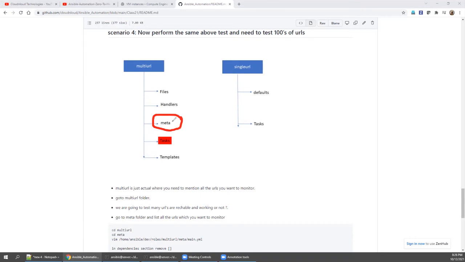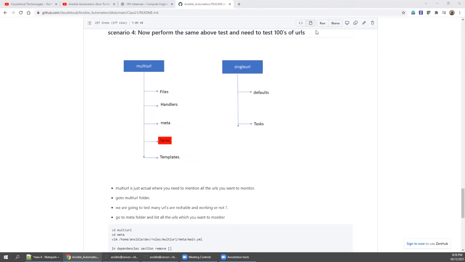So if anything is mentioned in the meta YAML file, then whenever the connection comes here, first it will execute only meta, then the control will transfer to tasks. In tasks, if you have handlers, they will execute. If there are files, go here. If there are templates, go here and fetch them. So if the meta is empty, then it will go directly to the tasks.